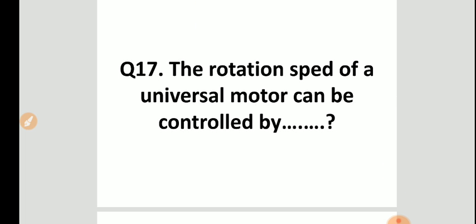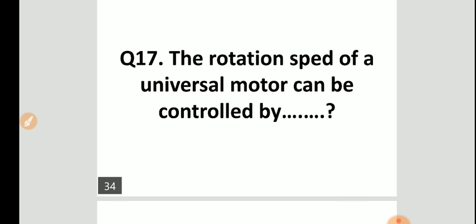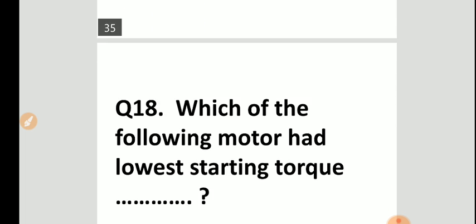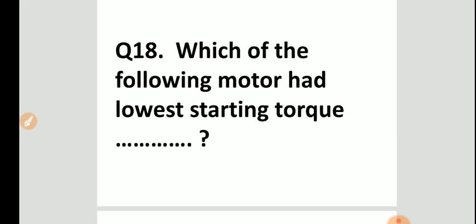The rotating speed of a universal motor can be controlled by, the answer is series voltage regulator method. Next question, question number 18.